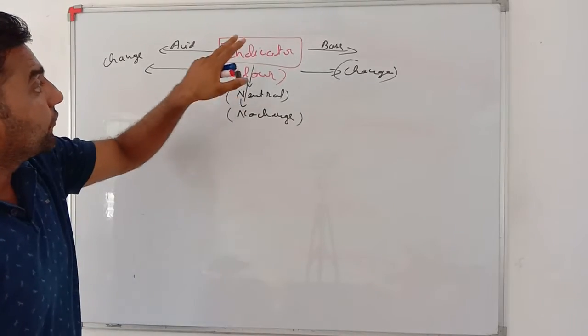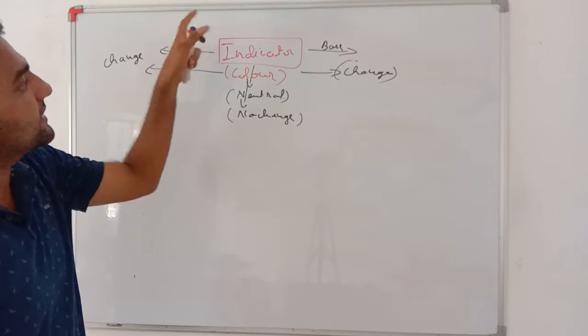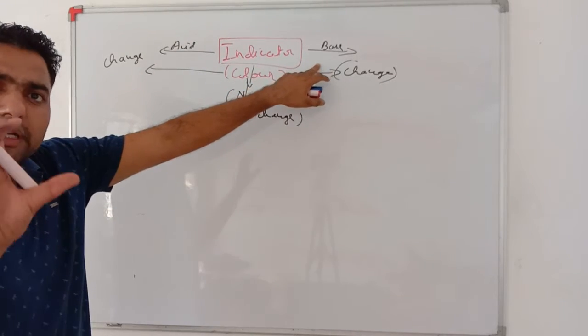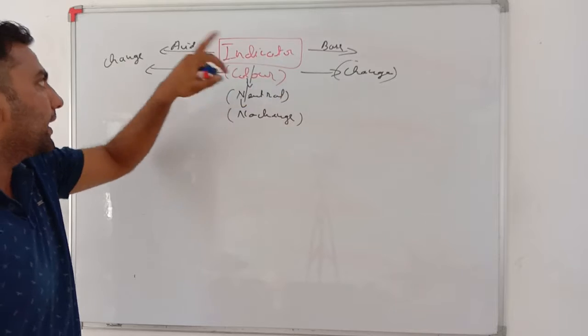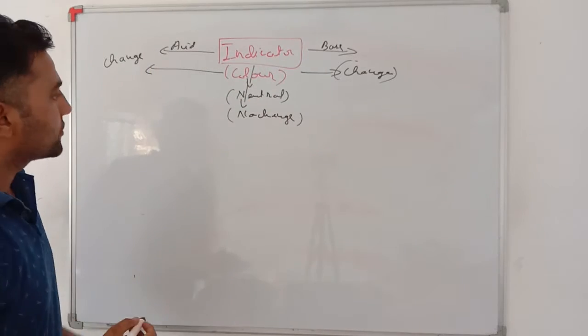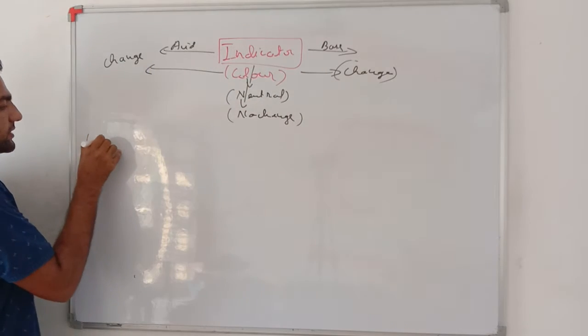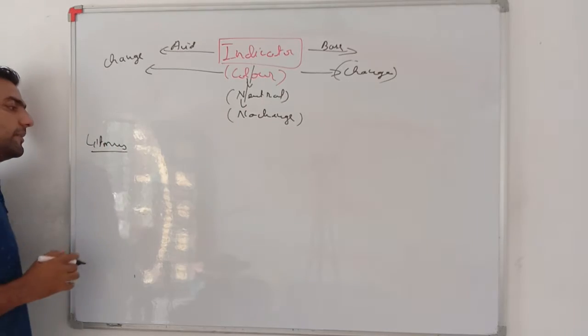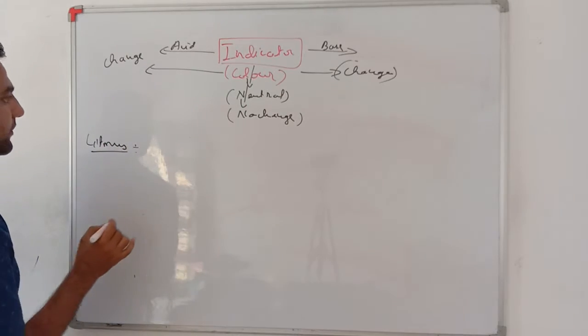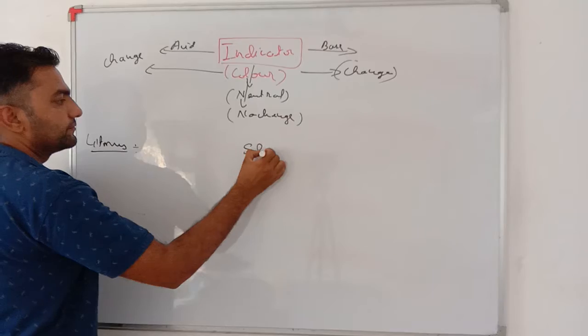Very important, few indicators change in both acidic and basic medium, and few indicators are only able to change in either acidic or basic medium. So first of all we will see litmus. See my dear student, litmus. First of all we will see litmus solution.